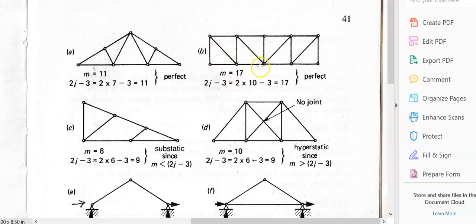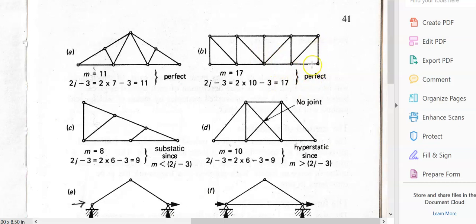To count the number of members, we've got 1, 2, 3, 4, 5, 6, 7, 8, 9, 10, 11, 12, 13, 14, 15, 16, 17. That's why M is 17. The number of joints is 1, 2, 3, 4, 5, 6, 7, 8, 9, 10, so j is 10. Therefore 2 times 10 is 20, minus 3 is 17. So the left-hand side is equal to the right-hand side, and therefore this frame is a perfect frame.